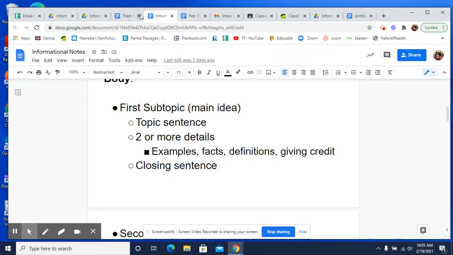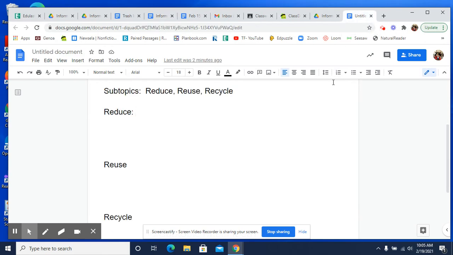Now remember, each one is its own paragraph. So we're just going to concentrate on reducing right now. All right, so reduce. Well, the definition that they gave, I'm just going to quote it because the definition they gave was make less trash. You really can't reword that.